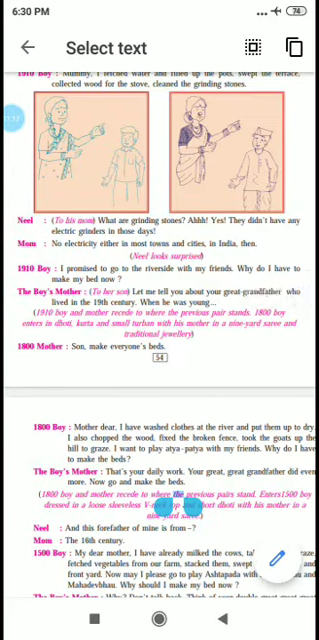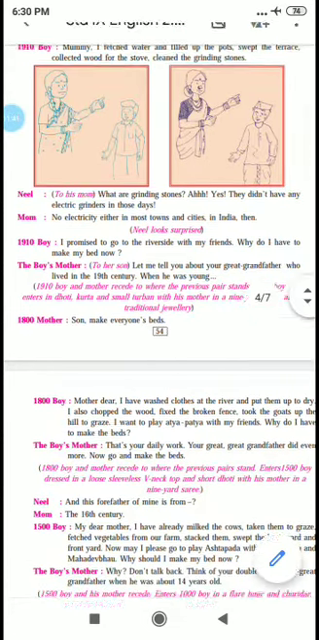1910 boy: I promised to go to the riverside with my friends. Why do I have to make my bed now? So the discussion is the same, only the topic is the same. So he says that I have promised my friends that I'll come and meet them near the river. So why are you forcing me to make the bed?